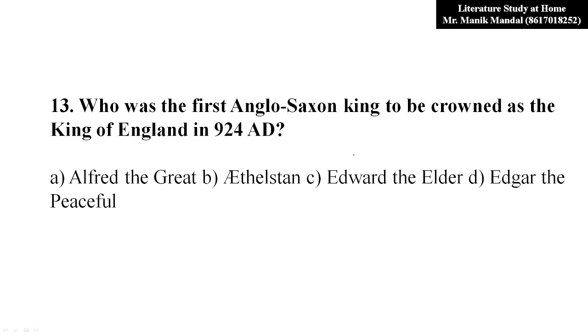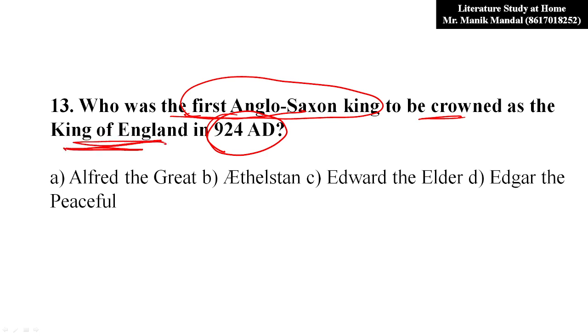Now, question number 13. Who was the first Anglo-Saxon king to be crowned as the King of England in 924 AD? So, it was Athelstan, not Athelbert. Athelstan was the first king of England and he was hailed as king in 924 AD, and he was the first Anglo-Saxon king to be named as the first king of England.